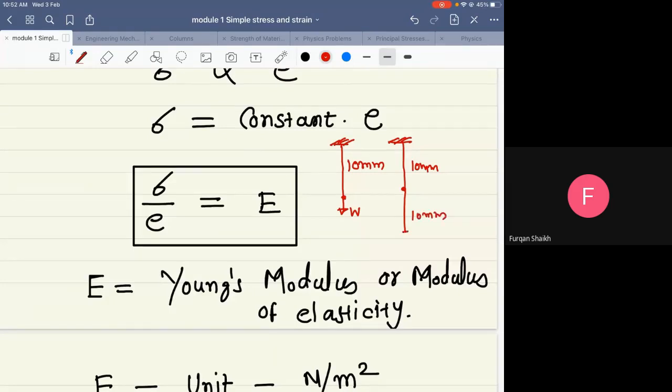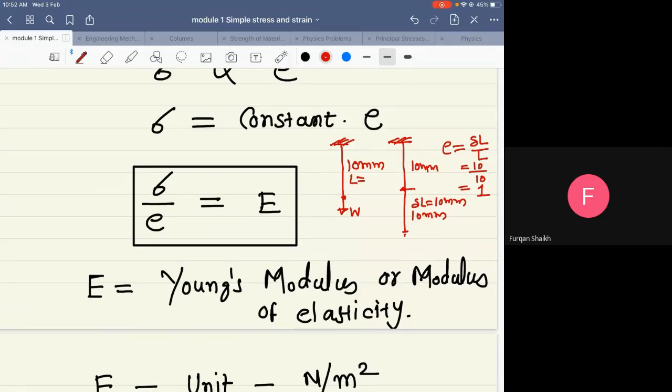The original length was 10 mm and delta L is also 10 mm. How can I calculate strain in this case? Tensile strain is equal to delta L divided by L. Delta L is 10, original length is 10. I am getting the value of tensile strain as 1.